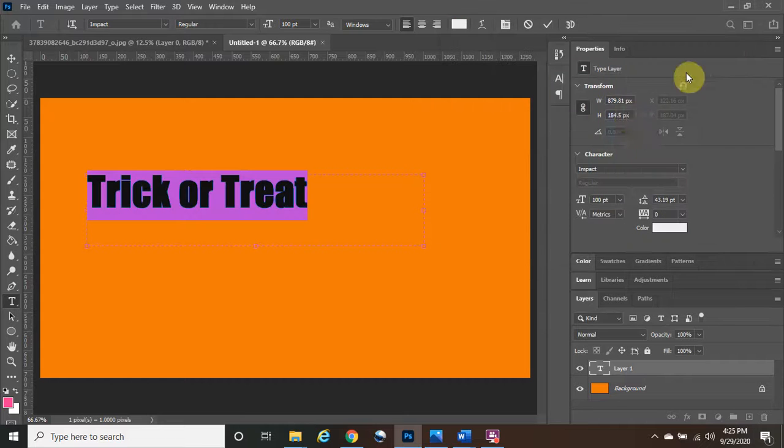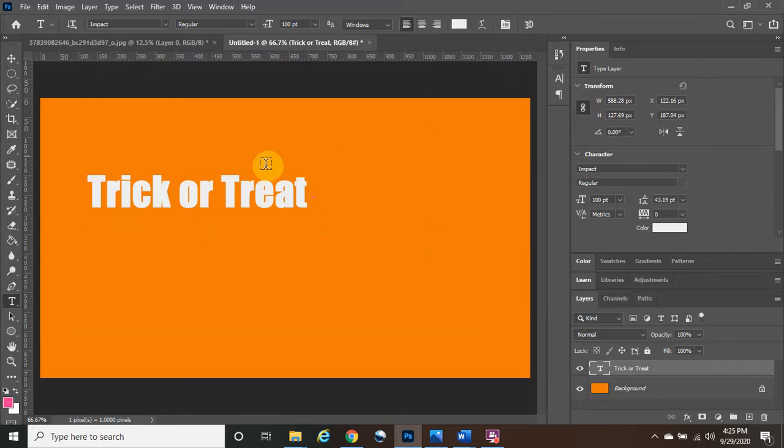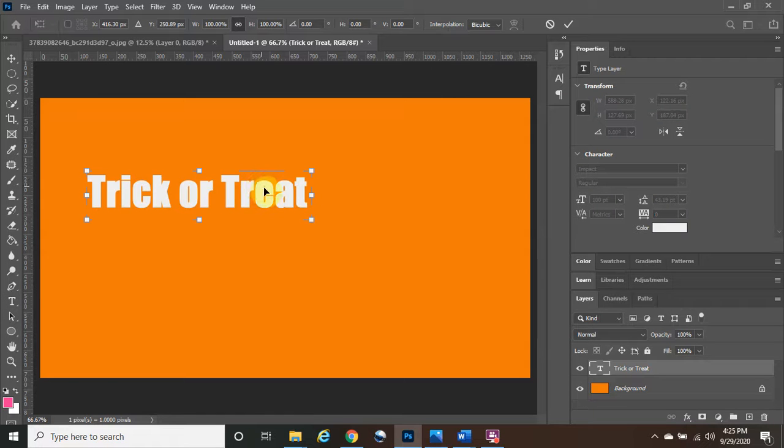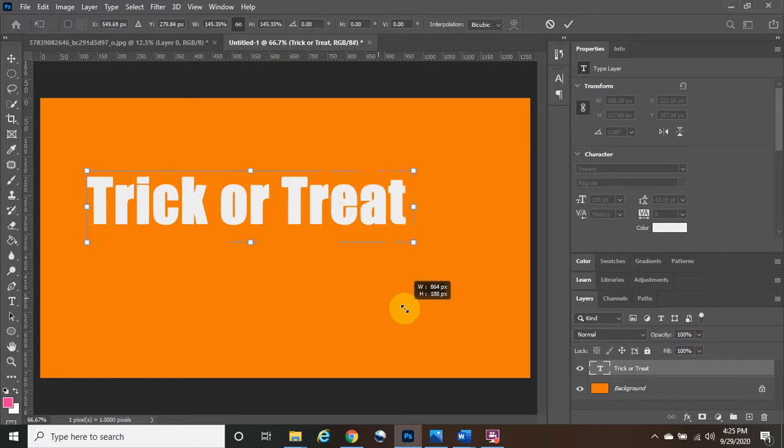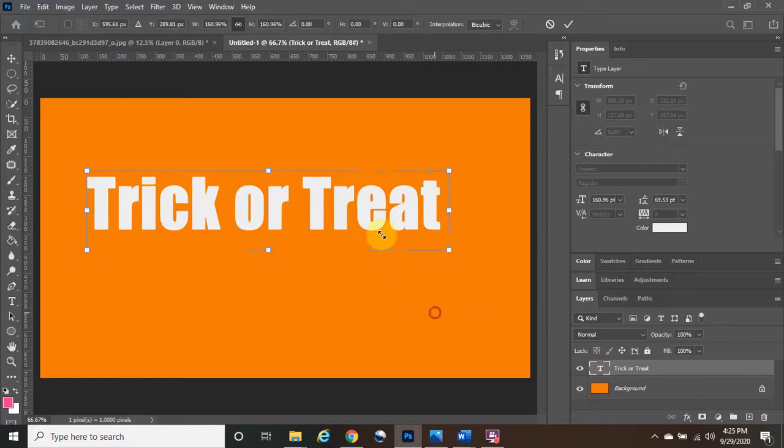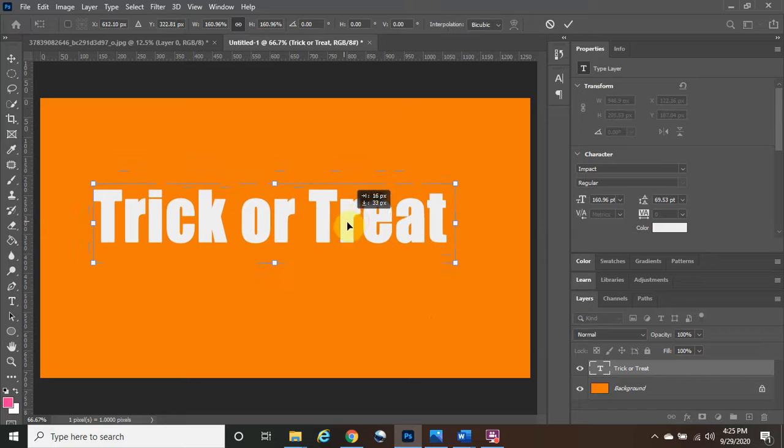Okay, so there you have it. And we are going to drag it out a little bit. The reason why you want to do that is because when we expand it, it's going to look a lot better. Now we're going to click on the check mark. I like it, and now I'm going to free transform by holding Control, CTRL, and then T, and we're going to have this box right here, and we are going to left click, hold, and drag it out. I want it to be centered a little bit, just like that.